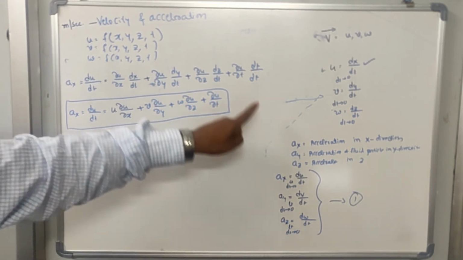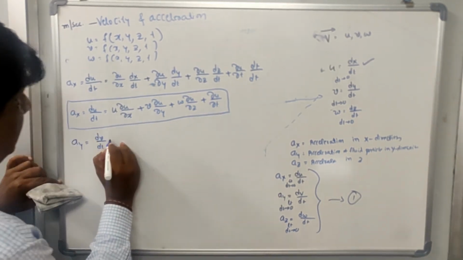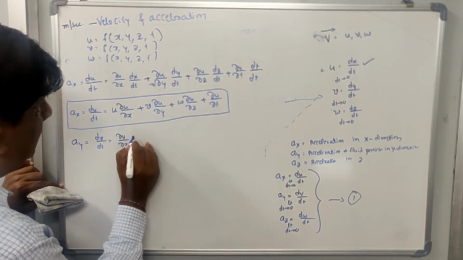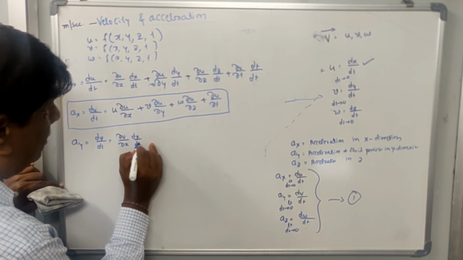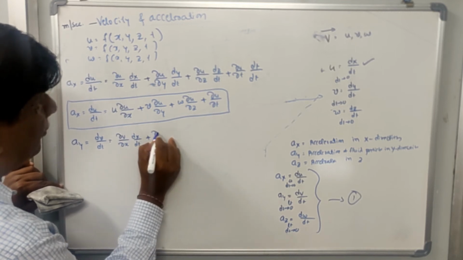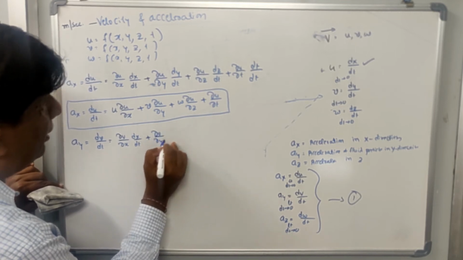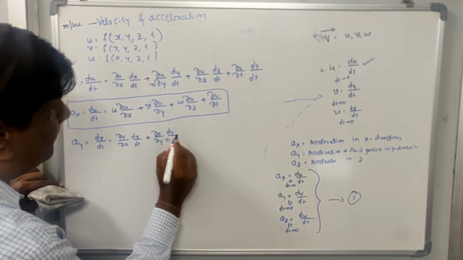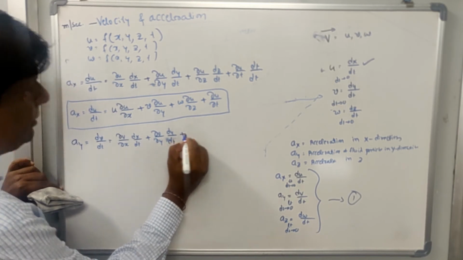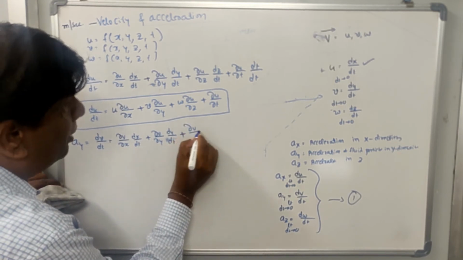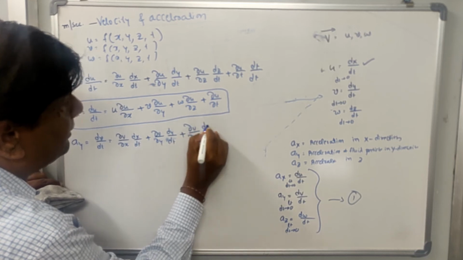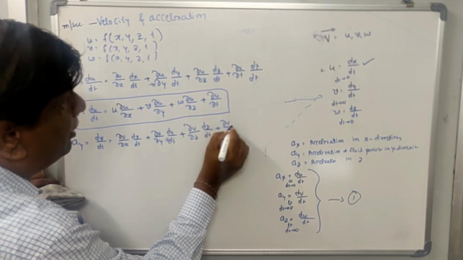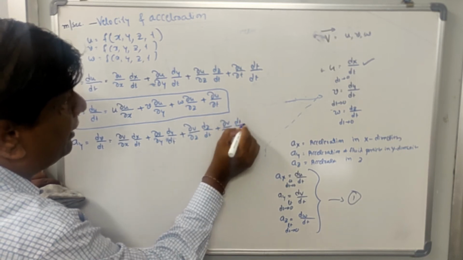Using the same principle, this is equal to del v by del x dx by dt plus del v by del y dy by dt plus del v by del z dz by dt plus del v by del t dt by dt.